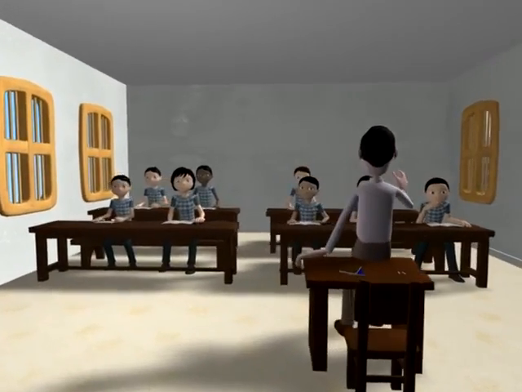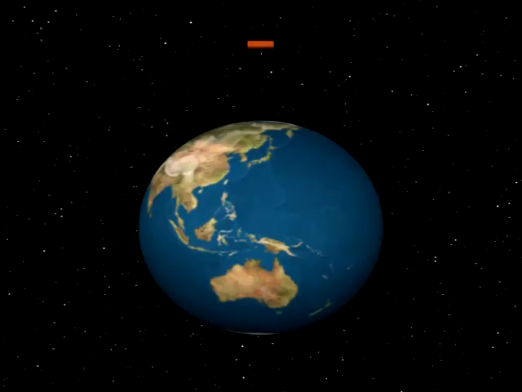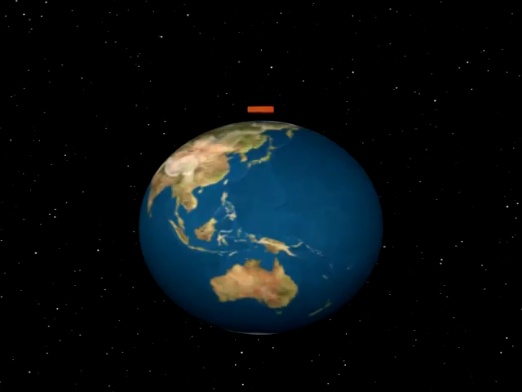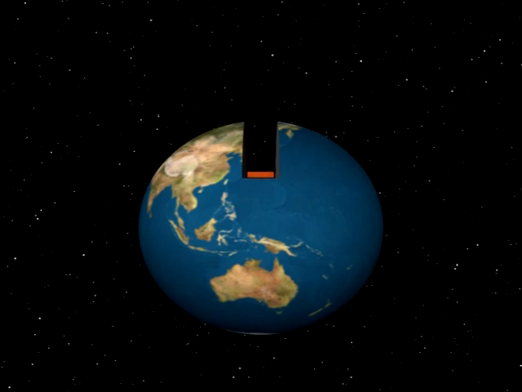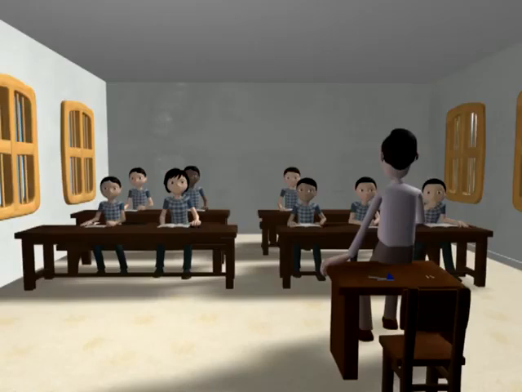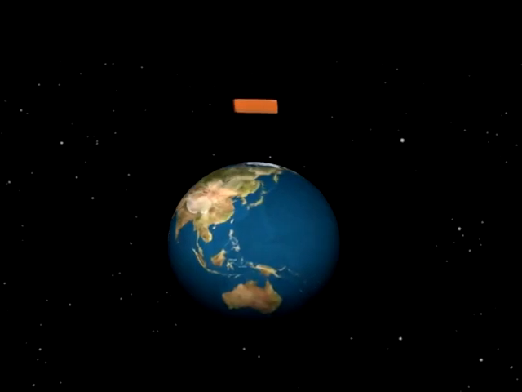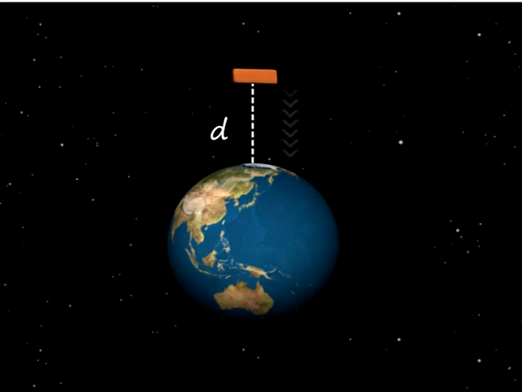What will happen if the body is carried to the interior of the earth? Here the weight of the body does not increase, but decreases. Why does this happen? As we know, a body on the surface of the earth is attracted by the earth in one direction, that is, towards its center.